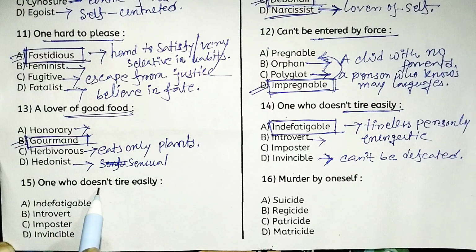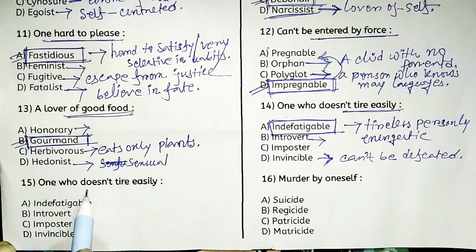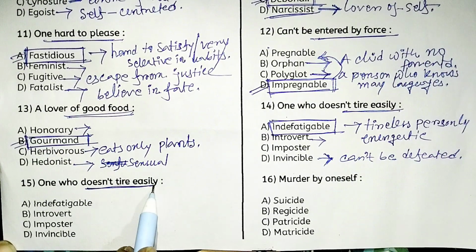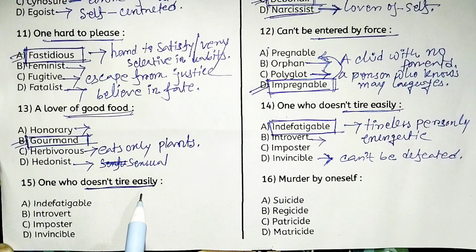Next, one who does not tire easily. Oh, this is the same one repeated. Sorry for the typing mistake. So tell me the right answer. One who does not tire easily, that is indefatigable, so option A.